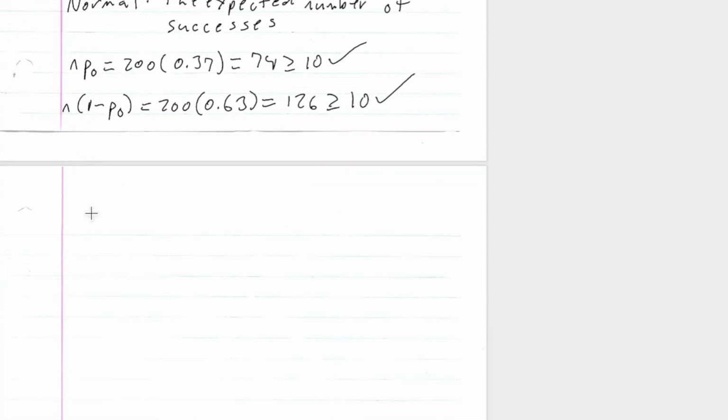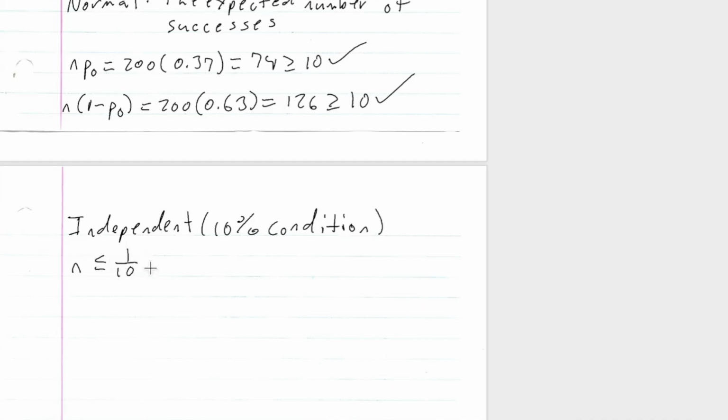Now let's do our independent condition. So independent, and of course, this is also known as our 10% condition. All right. So remember, n was 200. So this is the inequality we need. n is less than or equal to 1/10 of big N. So the number in the sample was 200, which is less than or equal to 1/10 of the number in the total population, which was 2,500, right?